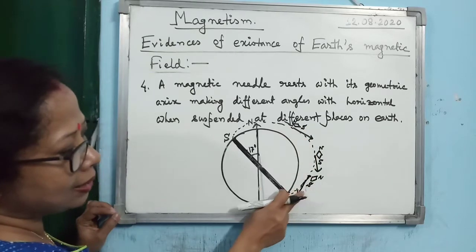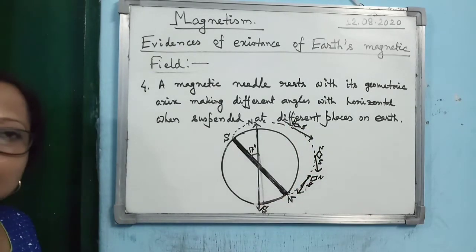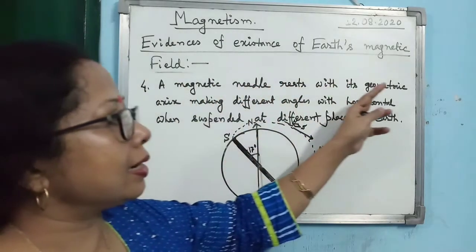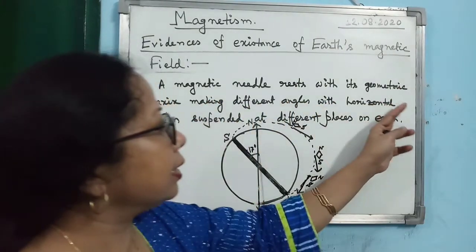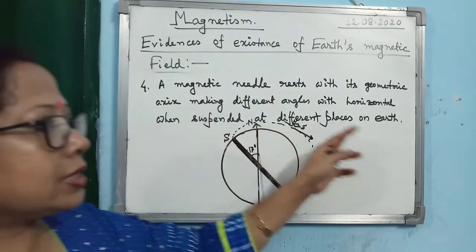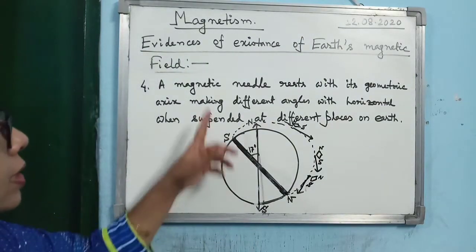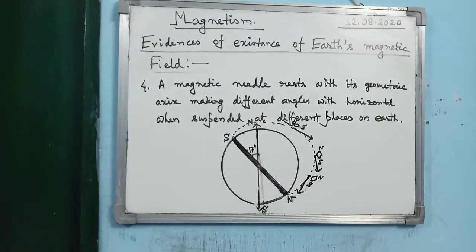So look at the magnetic needle, it is changing the angle made with the horizontal line. This is the reason why a magnetic needle rests with its geometric axis making different angles with the horizontal when suspended at different places on Earth. Alright, so this is the fourth evidence that Earth behaves like a magnet.